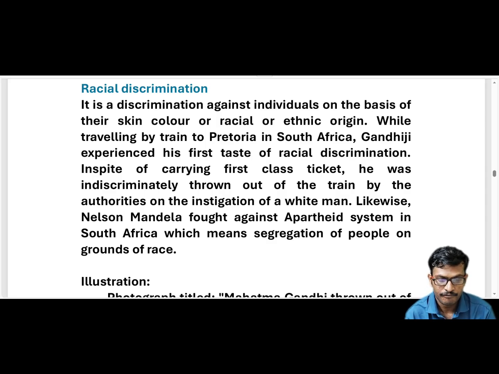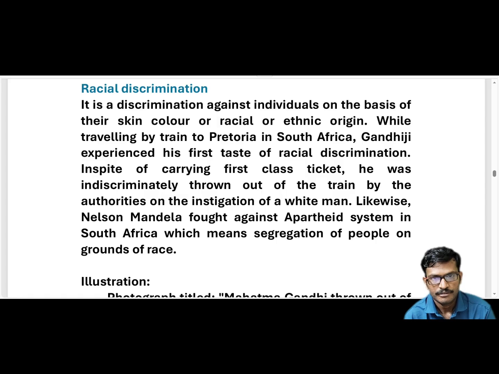While traveling by train to Pretoria in South Africa, one person was traveling to Pretoria. Who is that person? Gandhiji. So he experienced that kind of experience. What kind of discrimination? Racial discrimination. So it is a discrimination based on color.